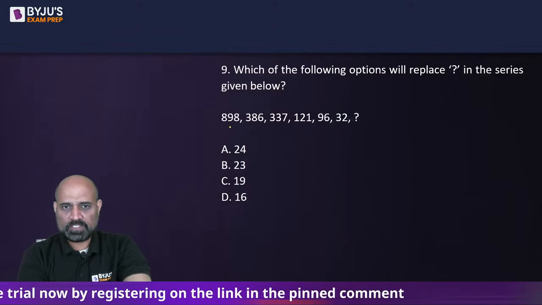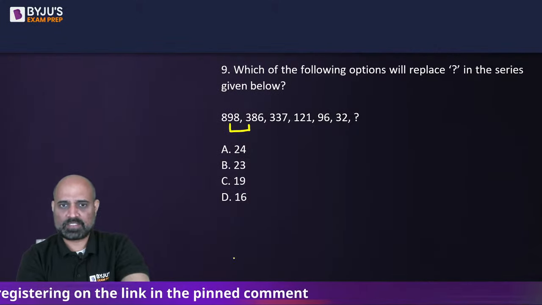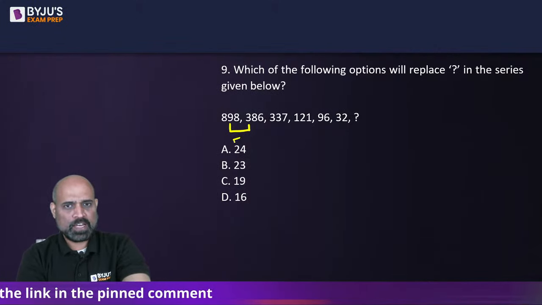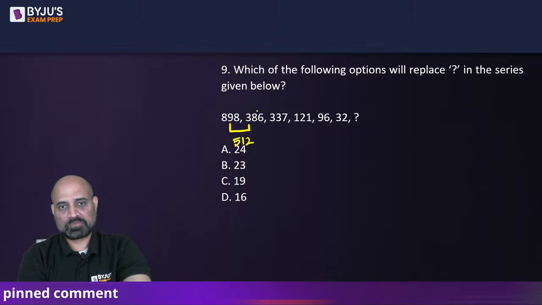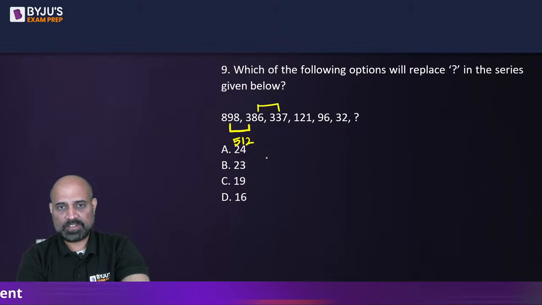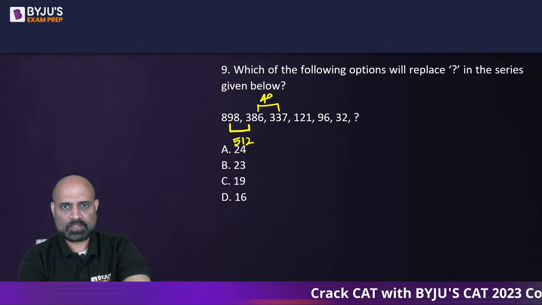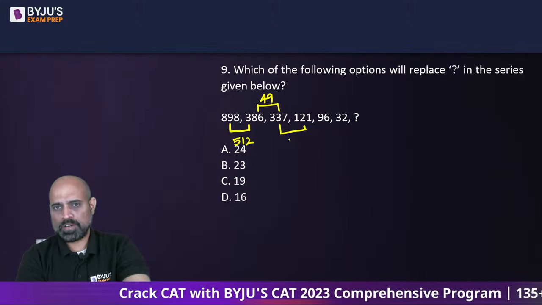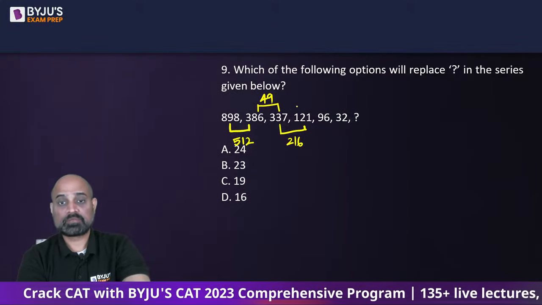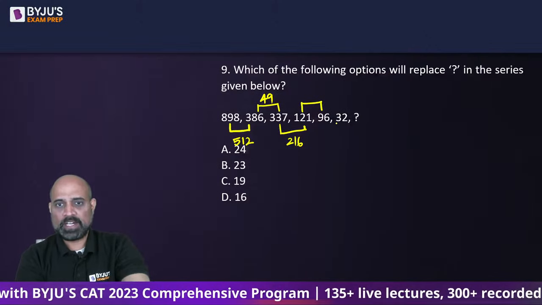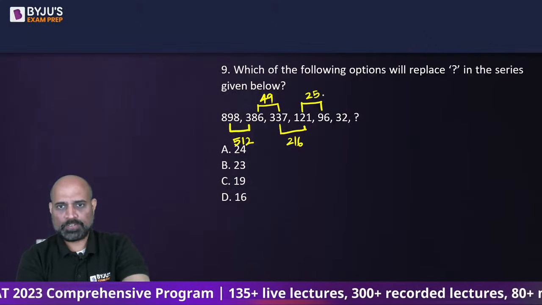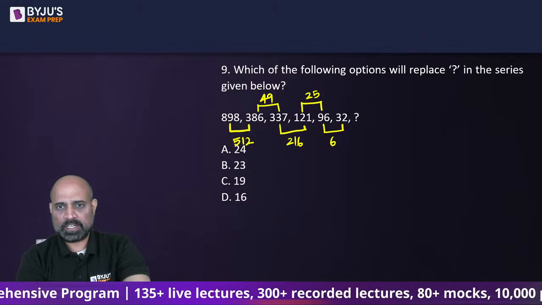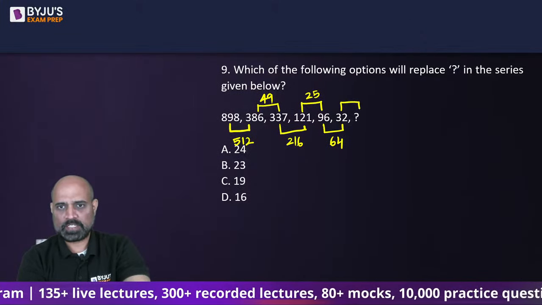Okay, let's look at the differences. 898 and 386: 512. 386 and 337: 49. 337 to 121: 216. Okay, there is a pattern. 121 and 96 are at a gap of 25. 96 and 32 are at a gap of 64. What should be the next gap?